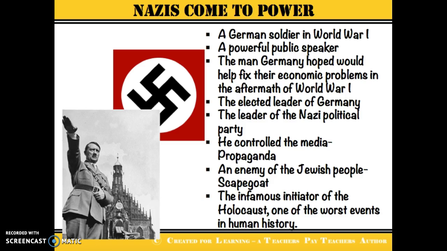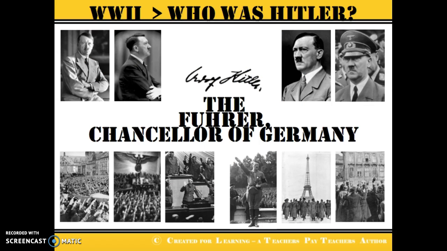He also controlled the media, which meant German people only had access to information that Hitler wanted them to know. Anything negative about him or the party was suppressed. Hitler used the media and propaganda for his own agenda and gave Germany someone to blame for their problems. So he basically gave Germany a scapegoat for their problems, and he blamed the Jewish people for everything that was happening in Germany. So here are some pictures of Hitler, different pictures of him here.